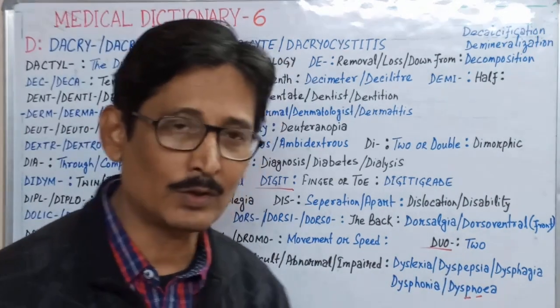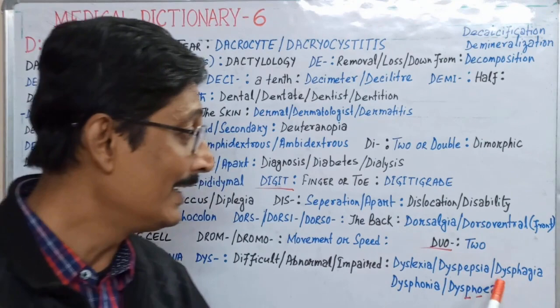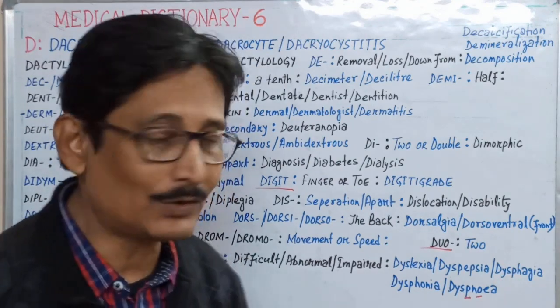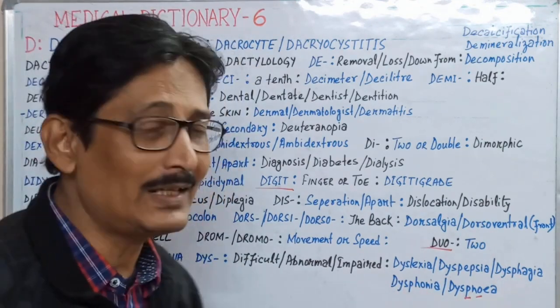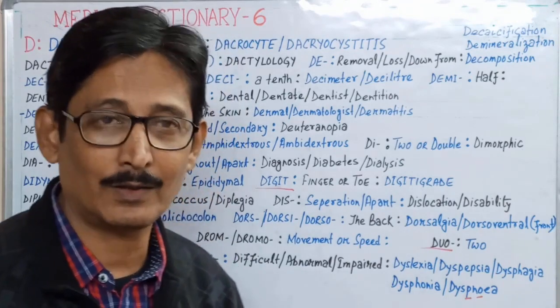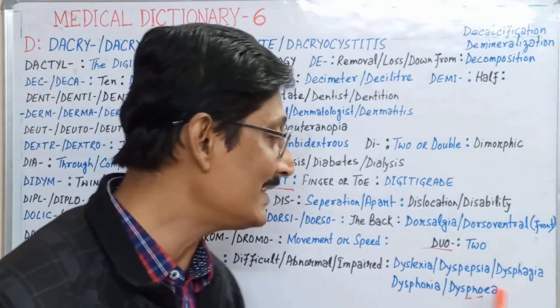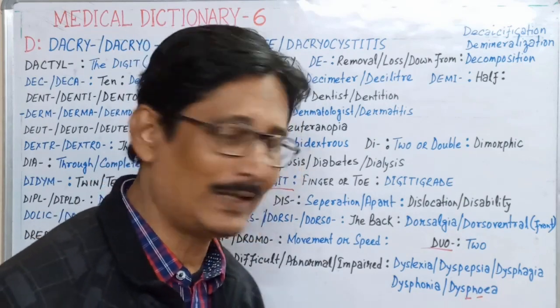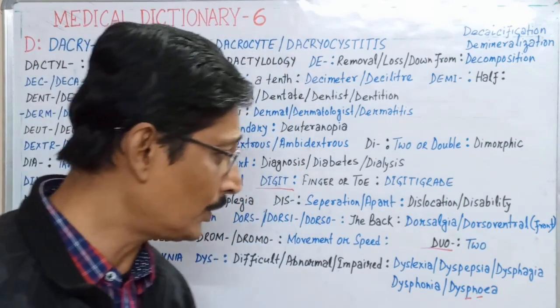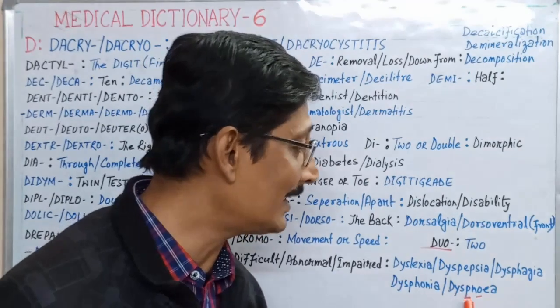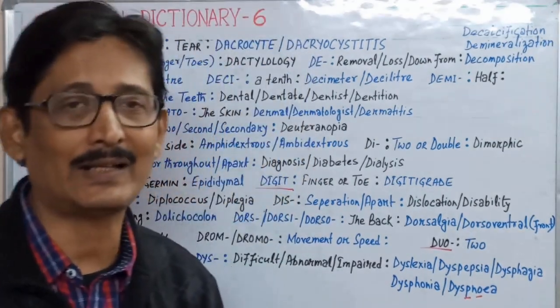Dyspepsia stands for indigestion. Dysphagia is difficulty to swallow. Dysphonia is difficulty to make voice. Dyspnea, here the P should not be pronounced. Dyspnea is difficulty to breathe.